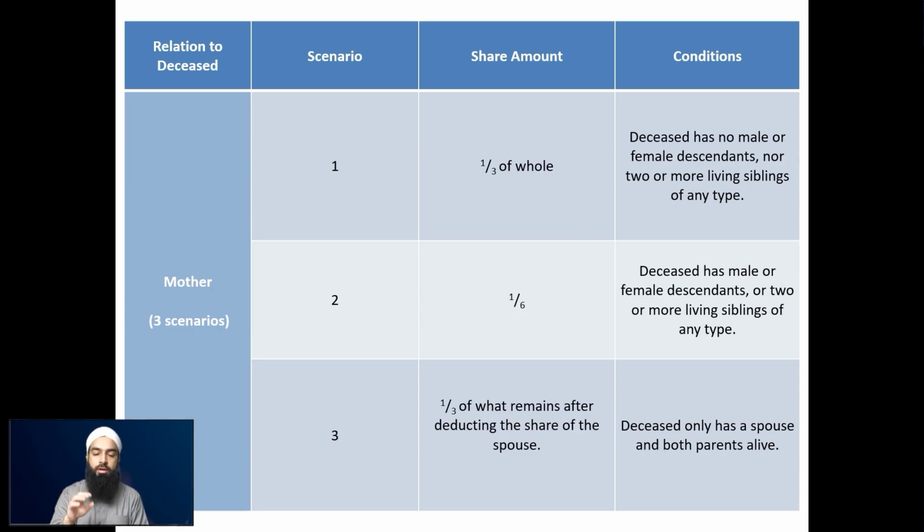So this scenario only applies when only these shareholders are there, where the mother receives 1/3 after deducting the share of the spouse. So you deduct the share of the spouse, you give them what they get, and what's remaining, you do 1/3 of that goes to the mother, and 2/3 of that remaining would go to the father of the deceased. So these are the scenarios of the mother.